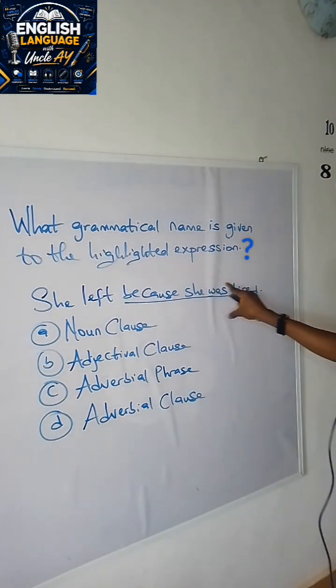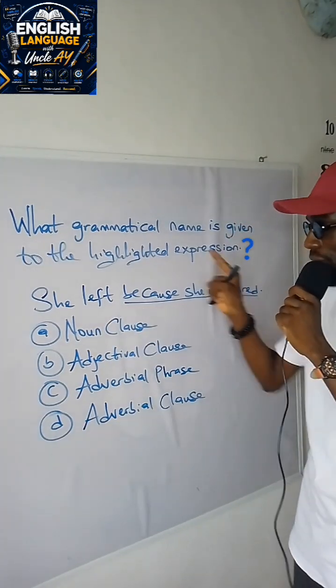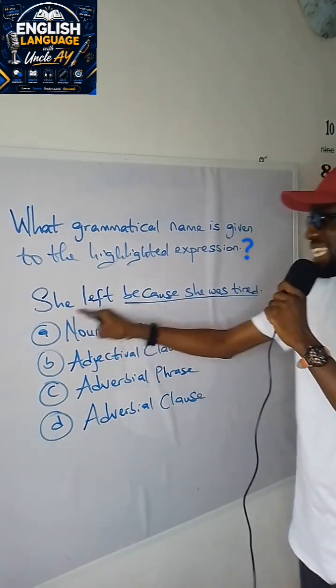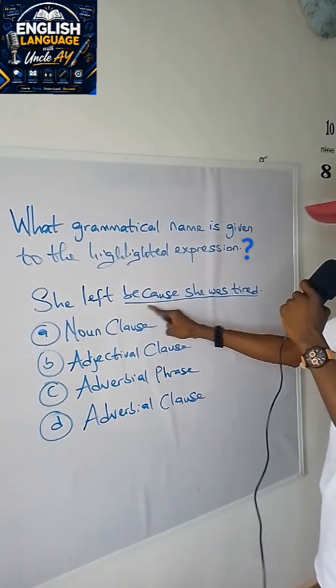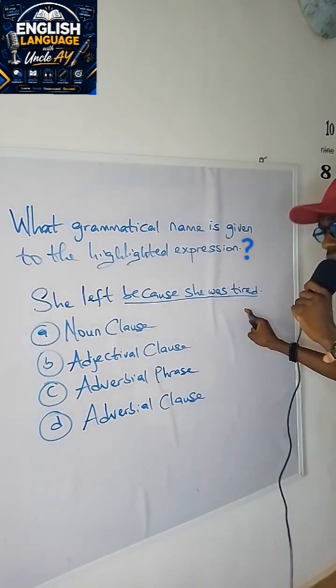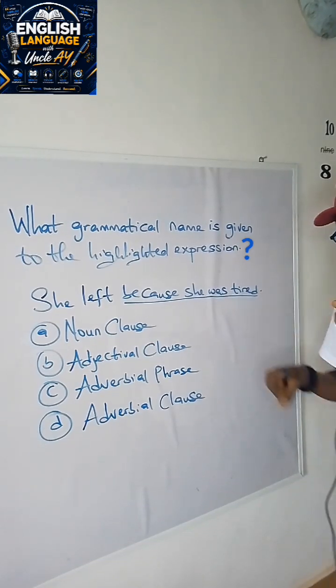Now this is our expression and we have what has been highlighted in the expression itself. So our expression goes thus: she left because she was tired. She left because she was tired. And what is highlighted? Because she was tired. So let's go over to our options.